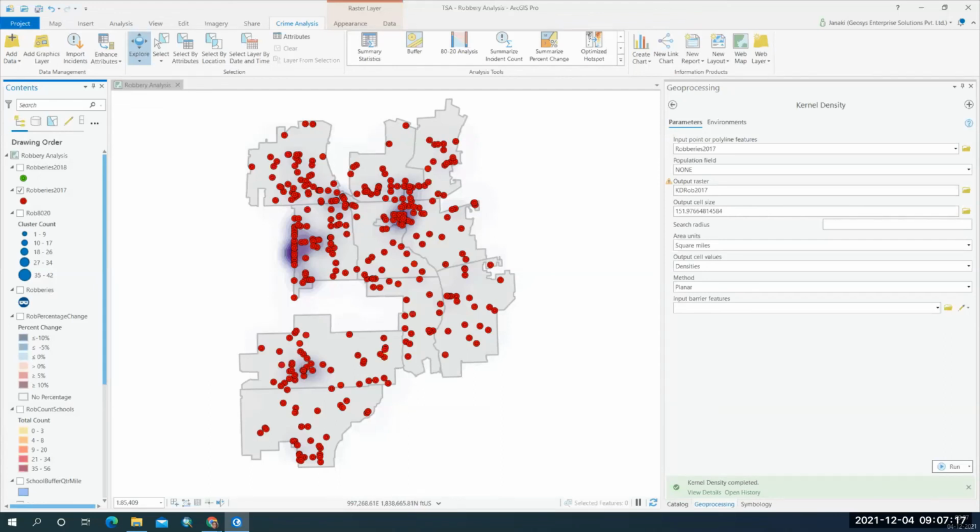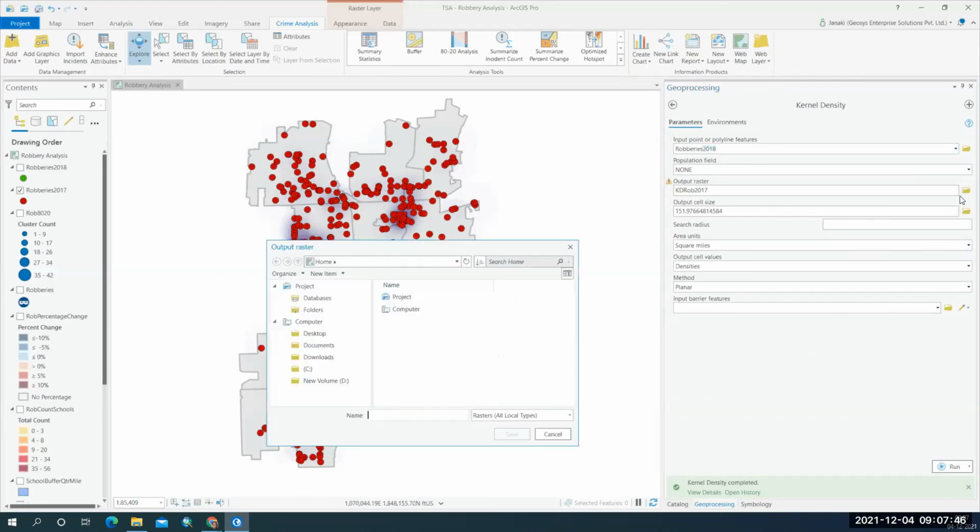Similarly, we can find out the kernel densities in the year 2018 as well. Okay, so I will take the robberies that occurred in the year 2018, and I want the kernel density robberies that occurred in the year 2018.